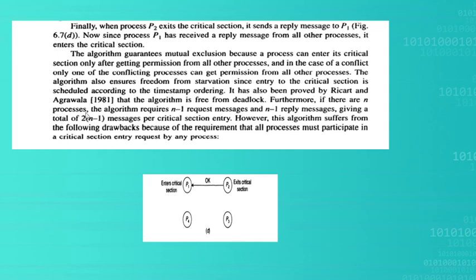So overall, the messages sent between the processes are 2 into n minus 1 messages.